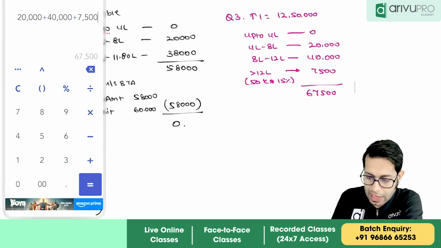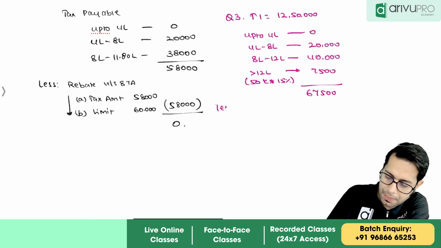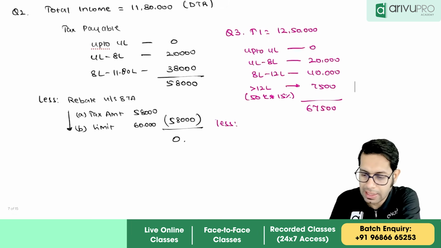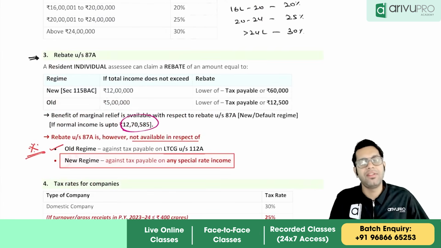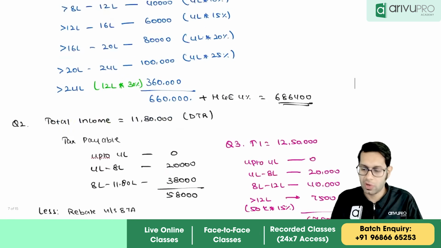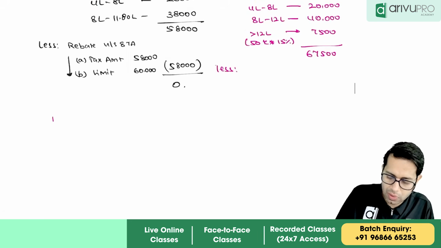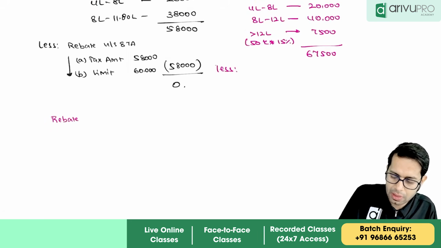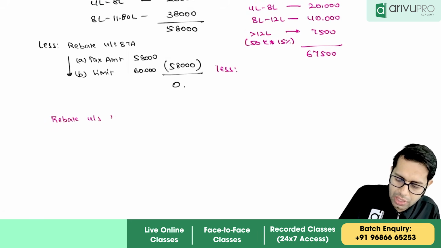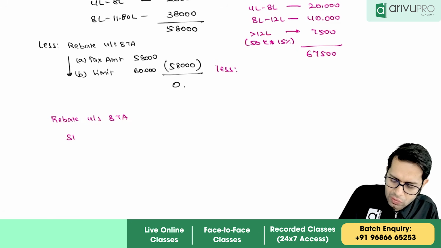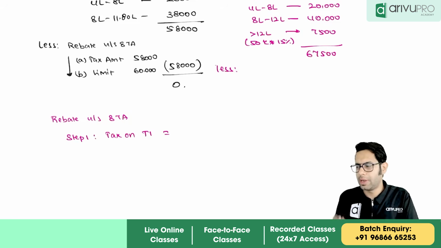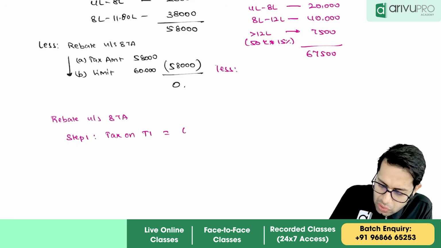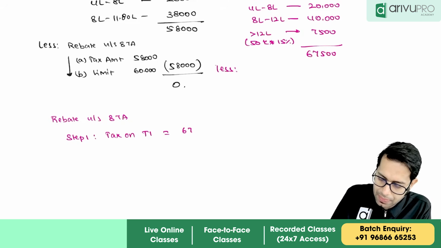67,500. Now, how do I calculate the rebate? Because the total income is more than 12 lakhs. See, if the total income is up to 12 lakh 70,585 rupees, then also you will get a rebate under default tax regime. So, how much is the rebate amount? So, rebate will be equal to rebate under section 87A. So, very simple. First step is calculate the tax on total income, which we have already calculated before surcharge and cess, etc. Calculate the tax on total income, which is 67,500.